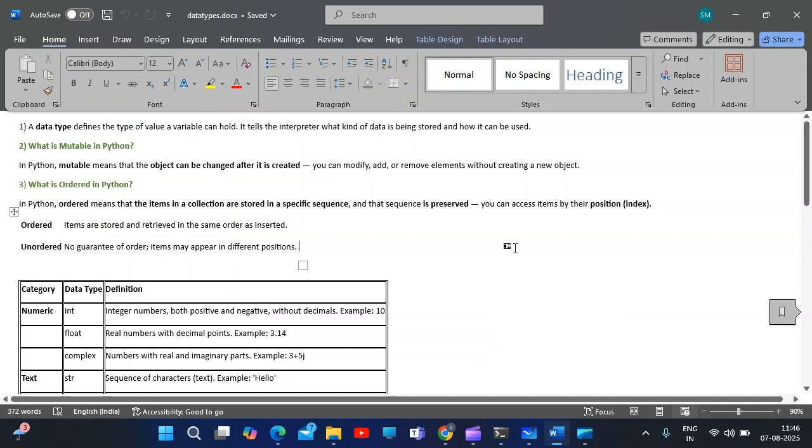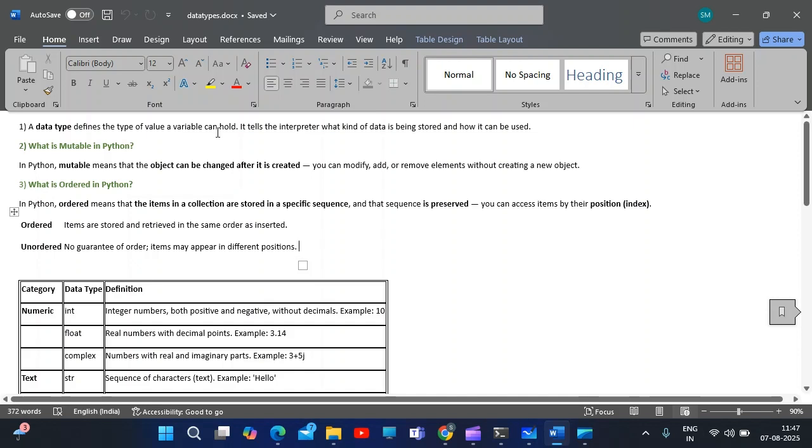Before identifying which category a data type belongs to, whether it is mutable, ordered, etc., we need to know some basic concepts of data types. What is a data type? A data type defines the type of a value a variable can hold.